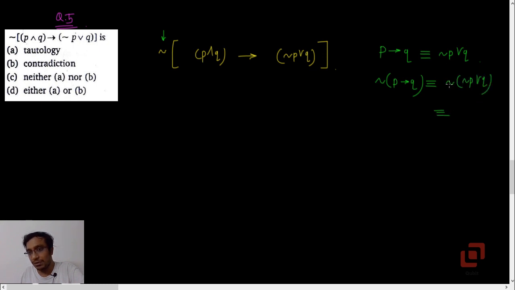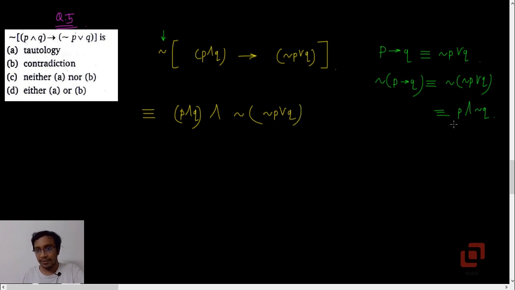Now apply De Morgan's law. So this will be negation of negation P and negation of Q. Okay, so negation of negation P is P. By De Morgan's law, this OR becomes and, and negation goes to Q. Okay, so P and negation Q, which means our compound proposition is logically equivalent to the first proposition and the negation of the second proposition. Now apply De Morgan's law once again.